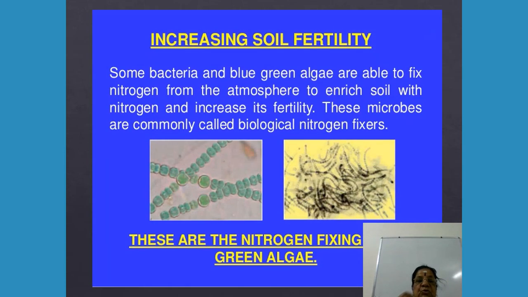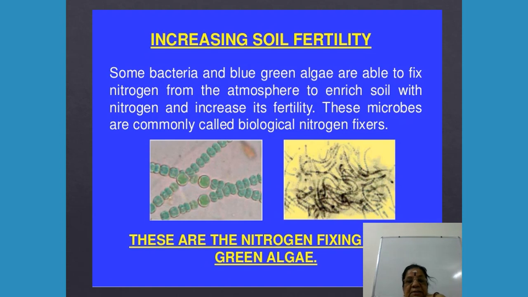The next one is blue-green algae, Anabaena and Nostoc. These are the nitrogen fixers, blue-green algae, these two, Nostoc and Anabaena.